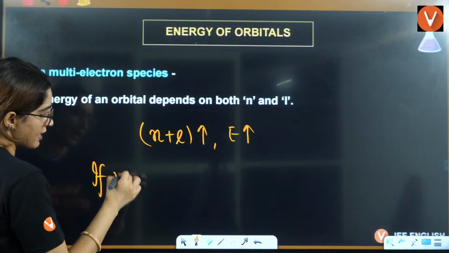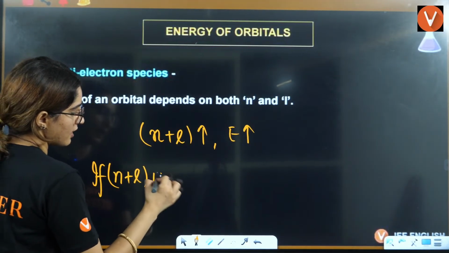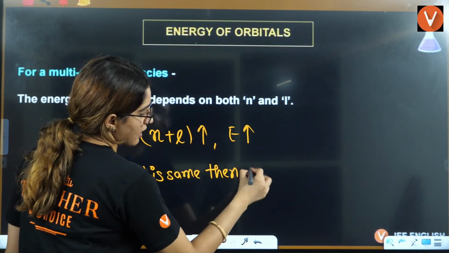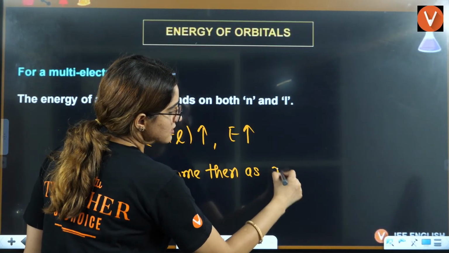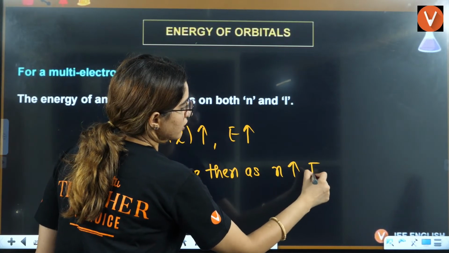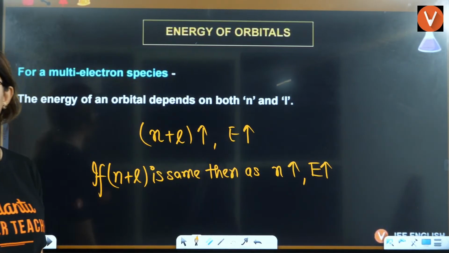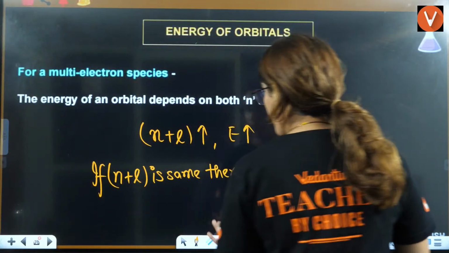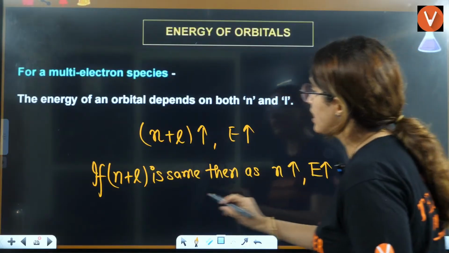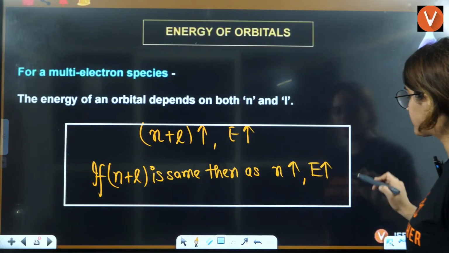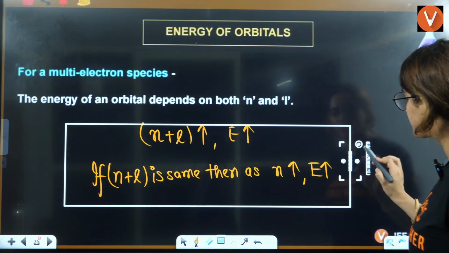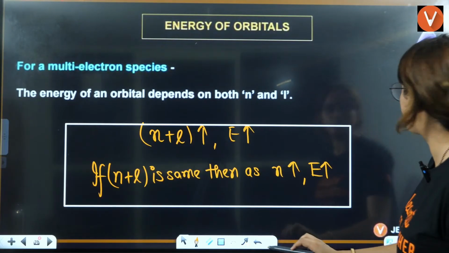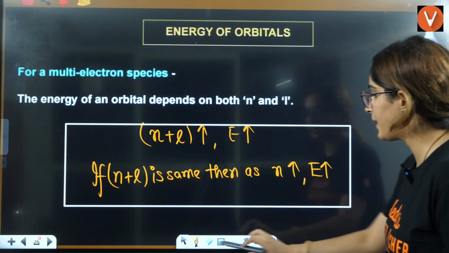If n plus l is the same, then as n increases, energy increases. Right? This is a very, very, very important statement, based on which they ask simple questions directly from the energy.